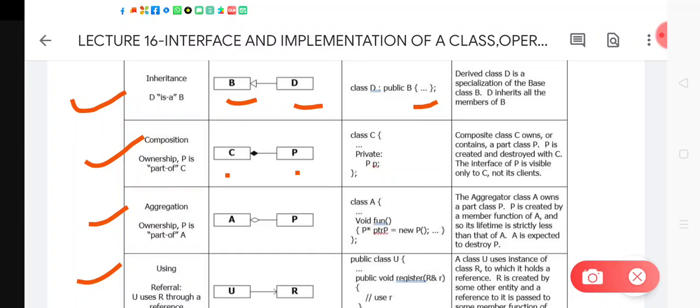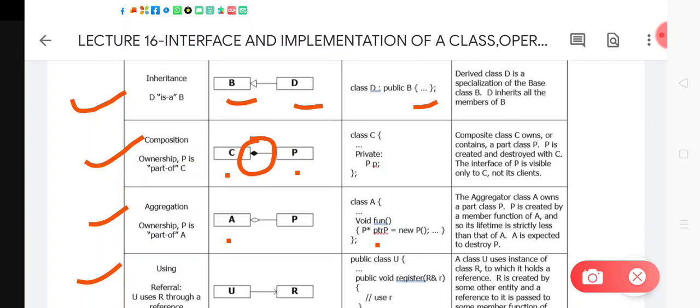Third one is aggregation. As you can see, there is a diamond box which is dark in color, but in aggregation it is shown with the empty diamond shape. So aggregation also shows the ownership, but in this case P is a part of A. So A is the aggregator class in this case that owns a part class P, and P is created by